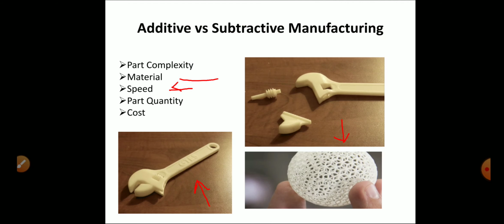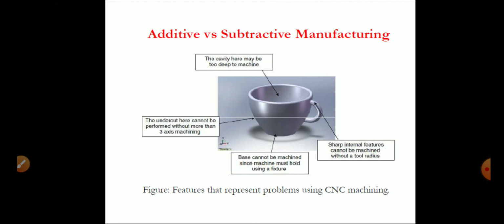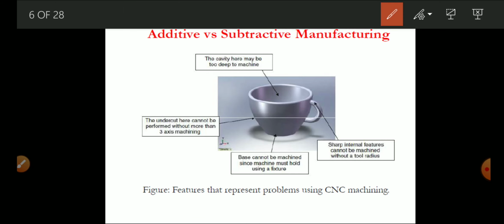Making a deep cavity is very difficult by the machining process, and sharp internal features cannot be machined without a tool radius. Here the base cannot be machined since the part must be held using a fixture, and the undercut here cannot be performed without more than a 3-axis machining process.